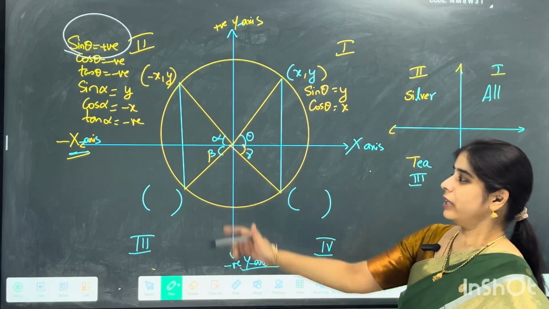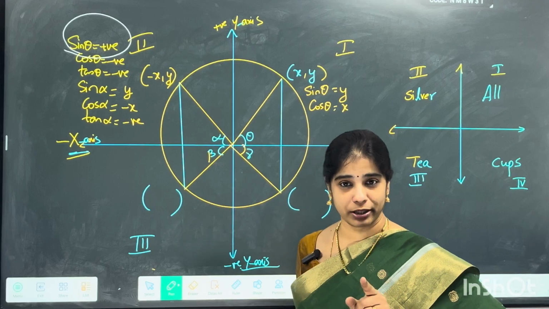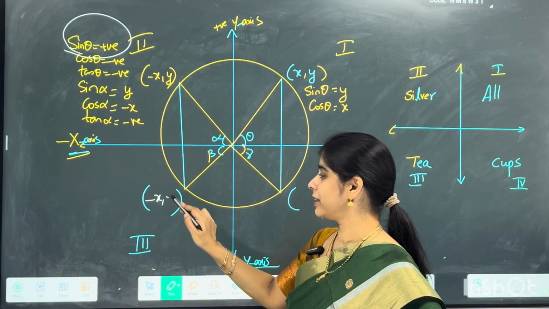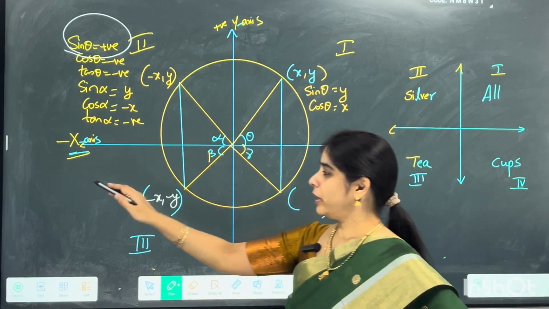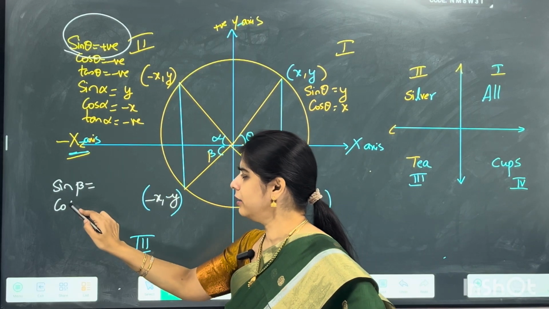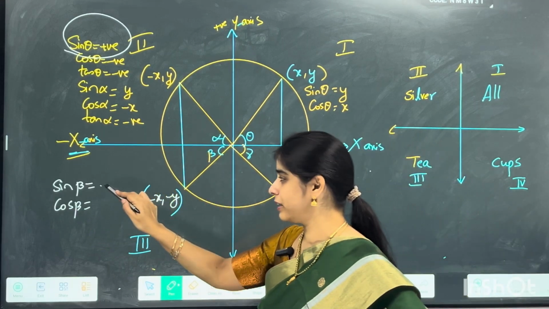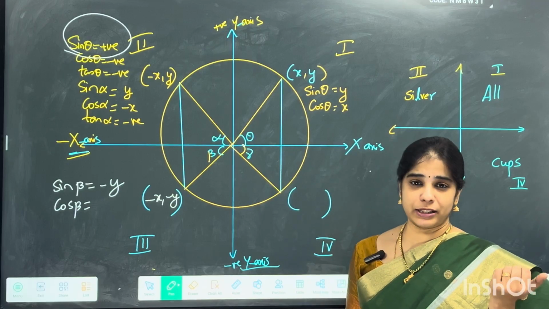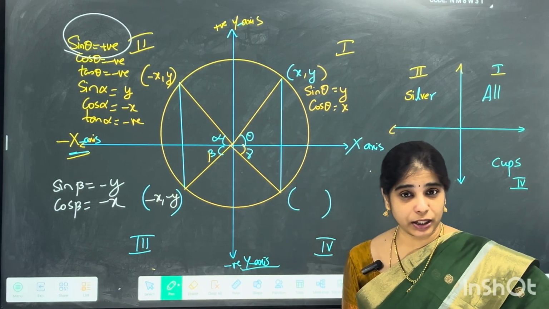Now, when we are talking about the third quadrant, how are the coordinates? The coordinates are minus x and minus y, right? Both are negative. So when I'm talking about sine beta and cos beta, tell me what the values are. Sine is the vertical length, that is your minus y. Cos is always the horizontal length, that will be your minus x. These both are negative.